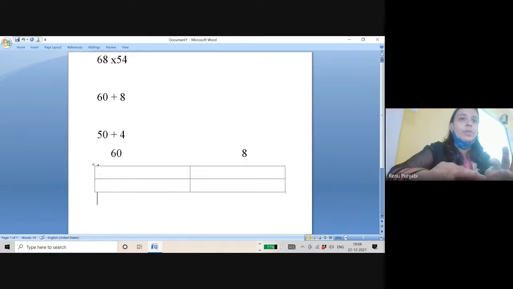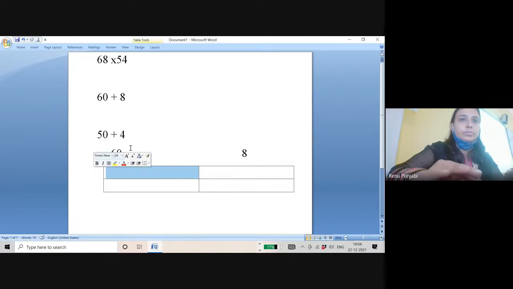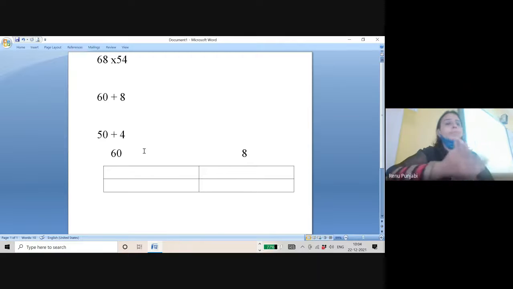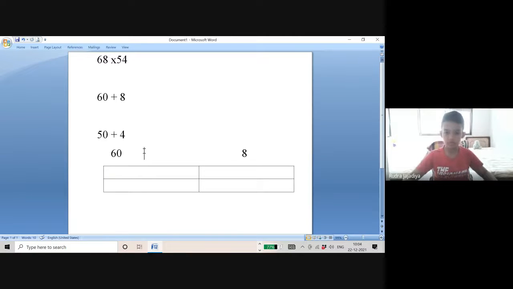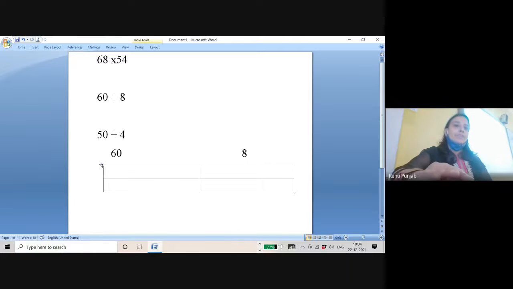I will try to write maybe, but not possible. Yes. Ma'am, the answer will be 1772. So when you write 50 here, the other side, I will write inside the box because I will not be able to write outside. Wait a minute.